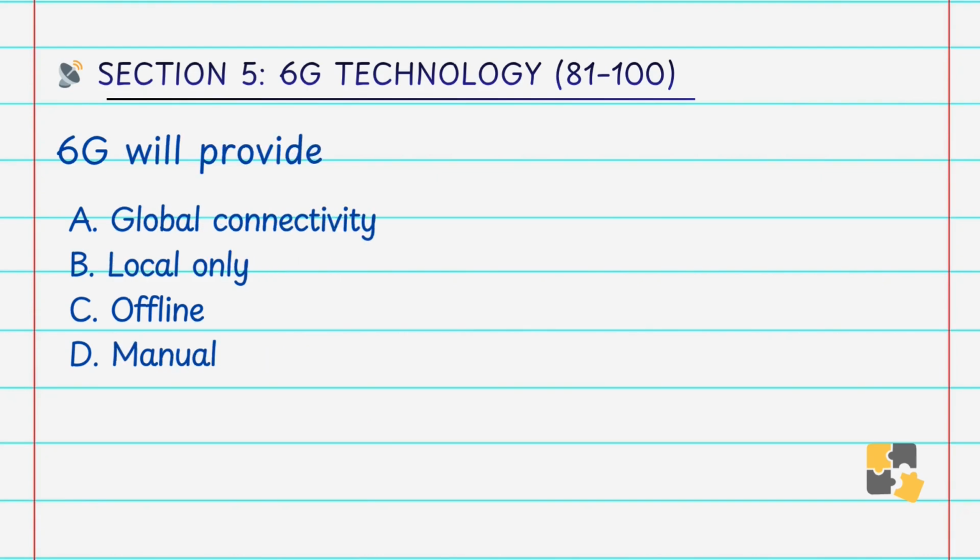6G will provide A. global connectivity, B. local only, C. offline, D. manual. Answer is A. global connectivity. It aims to provide seamless global communication.